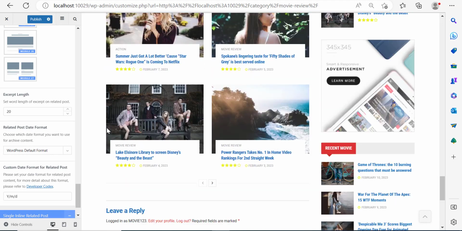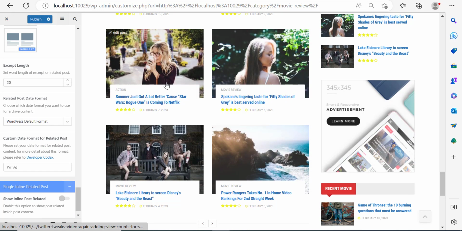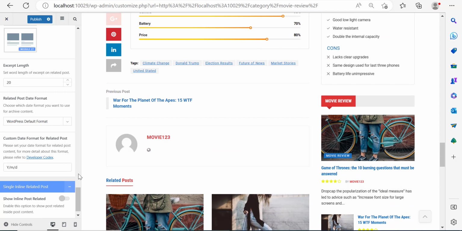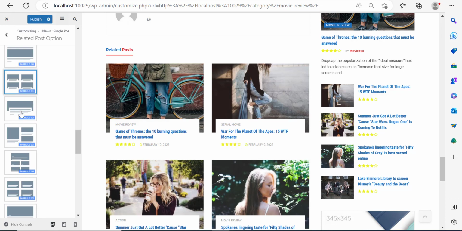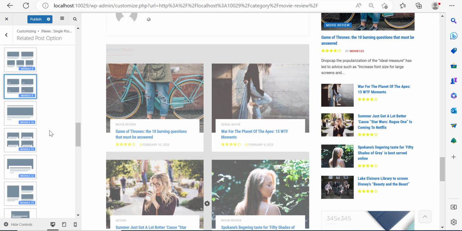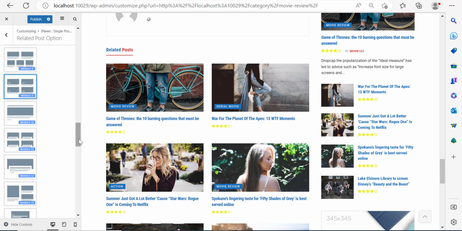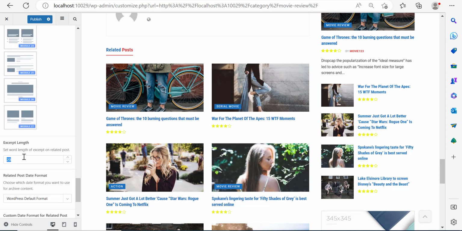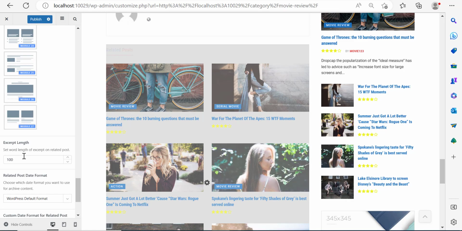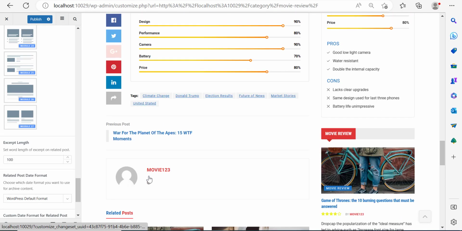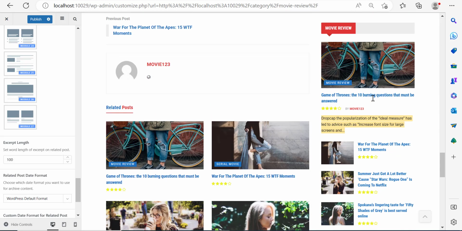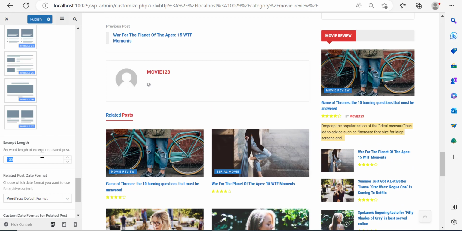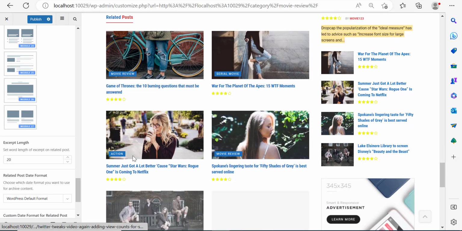Now, the excerpt is the text that they would show. Now, because we've chosen this layout, it doesn't display. But if I go back, for example, over here, let me just scroll down and go to the top here. Let's choose module number 9. And let me show you what excerpt is. Right, so let's scroll down. Let me, for example, say the excerpt length is 100. Now, normally it doesn't display, but the excerpt is this text right here, right? That displays, but let's change it maybe back to 20. Now, it doesn't display, but, right, so let's just ignore that.